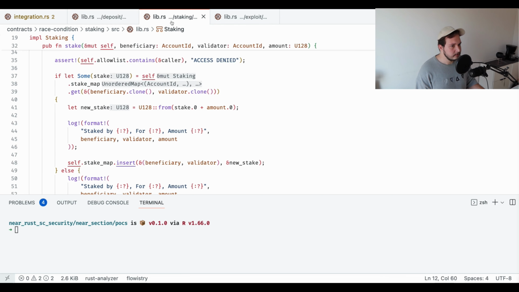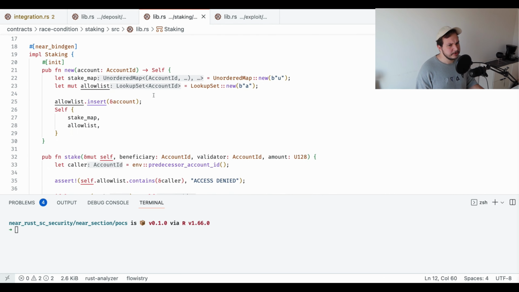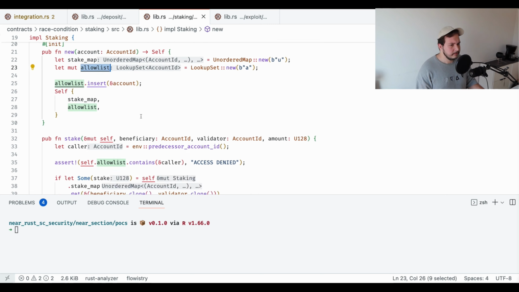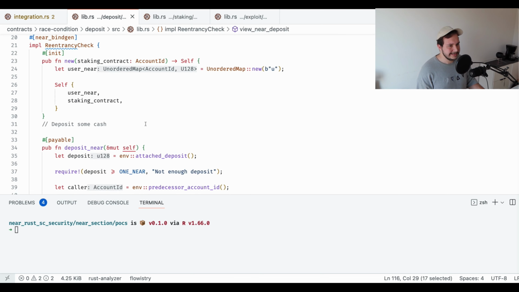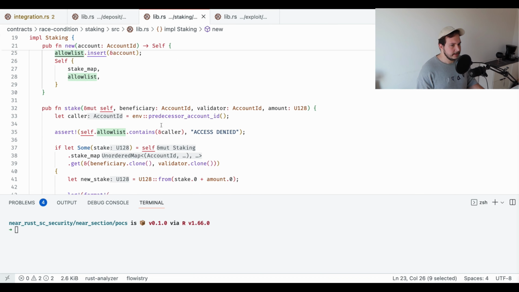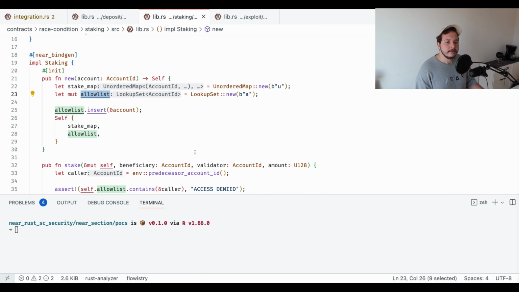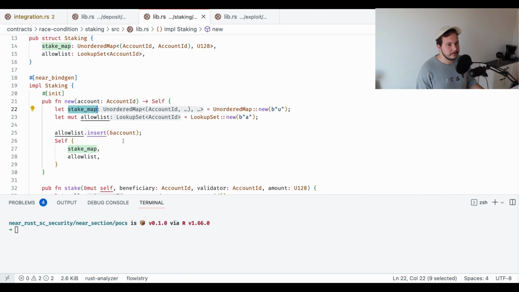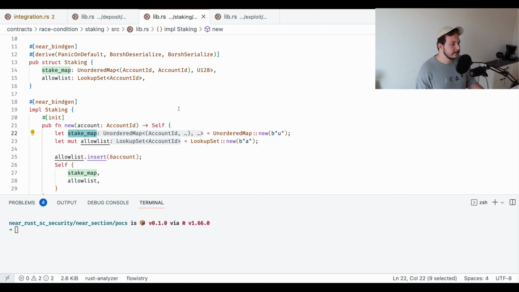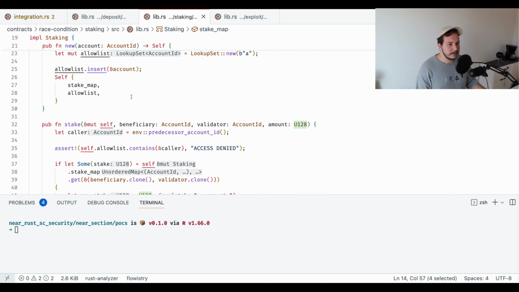And let me move on to staking contract. In staking contract, we have allow list to only let deposit contract call stake, so that users cannot just call stake as they like in this contract. And here we have staking map to just keep track of users and balances. Let's say user A staked 100 tokens for validator B, something like this. So we have user A, beneficiary, and we have validator and amount user staked. So we initialize everything in here.